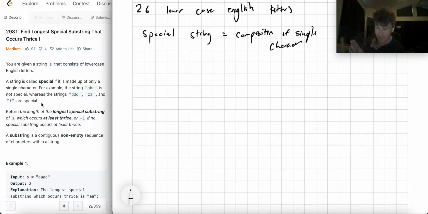Well, you should think about the length later, but the length is irrelevant in terms of it being special. Just look at the string and ask, how many unique characters are there? There's 1 unique character, therefore it's special. If there's more than 1 unique character, therefore it's not special, like ABC. There's 3 unique characters, not special.